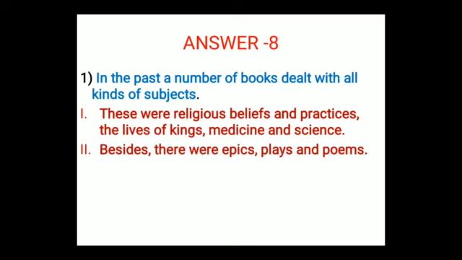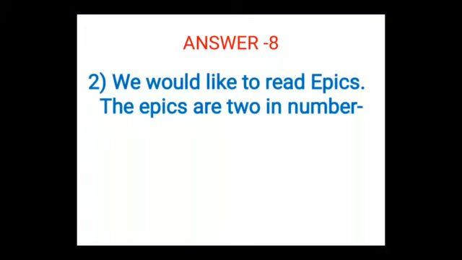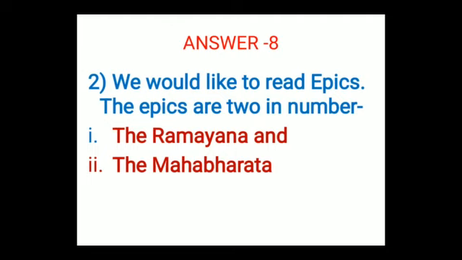Second, besides there were epics, plays, and poems. Third, many of these were written in Sanskrit, others were in Prakrit and Tamil language. So these were some of the books, and now which are the books to read? Epics. The epics are 2 in number, and what are the epics which you would like to read? Are the Ramayana and the Mahabharata. So these are the 2 epics which we would like to read.